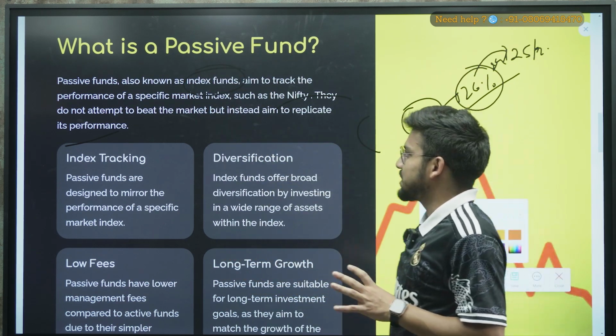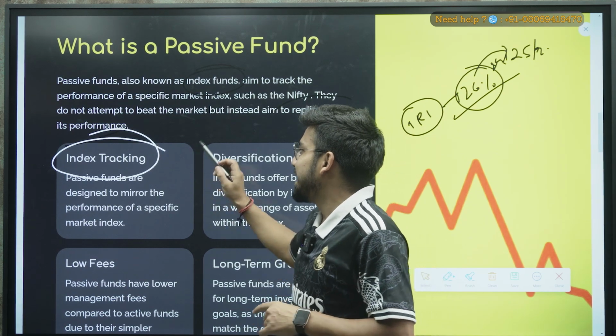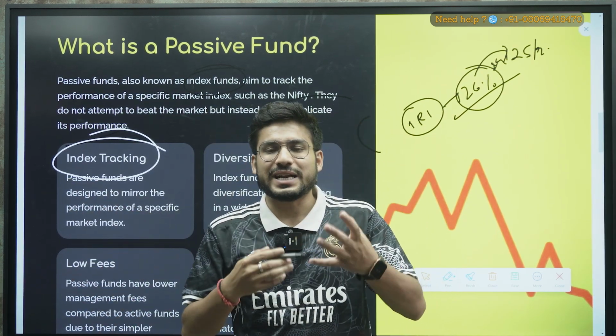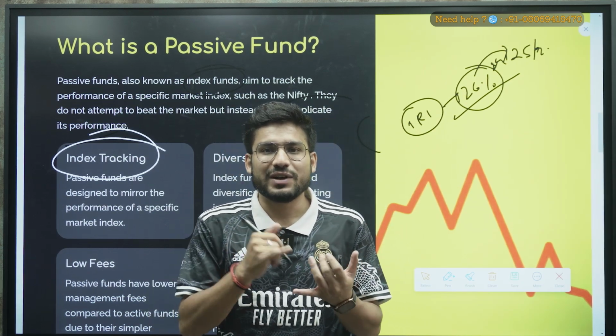Now after passive funds, there are also 4 factors like we have seen in active funds. So the first one is index tracking. The fund manager continuously tracks the Nifty. Like if the Nifty is doing well, is in the bullish direction, then they will invest in it.